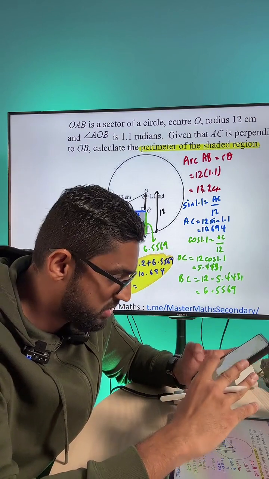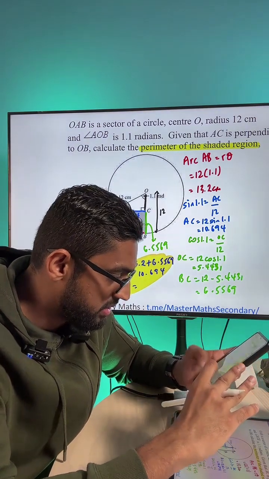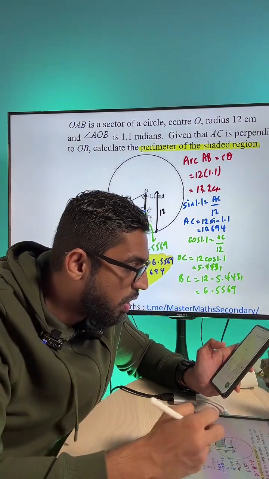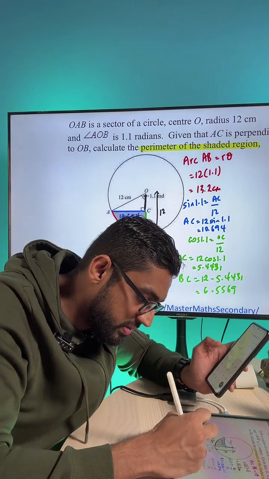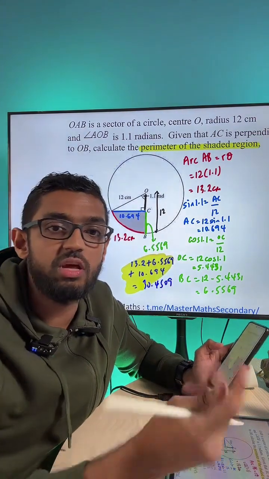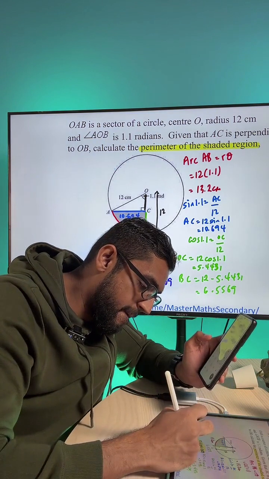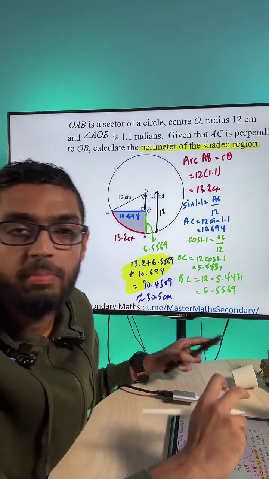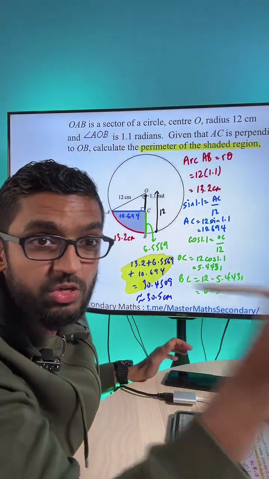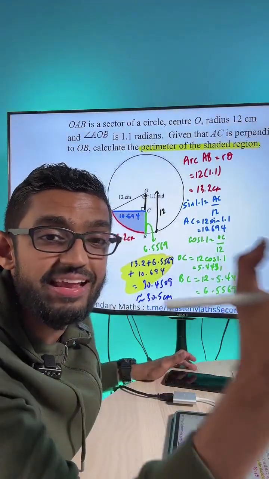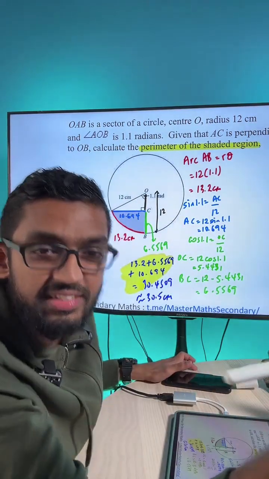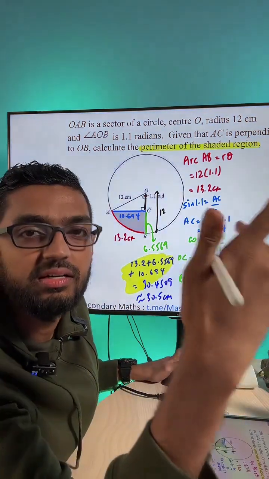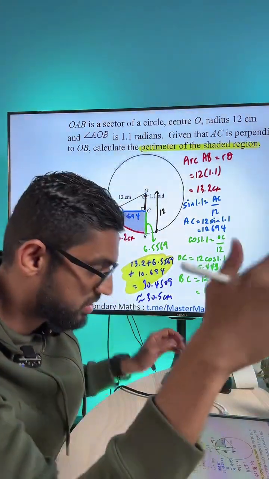13.2 plus 6.5569 plus 10.694. Final answer for this question, 30.4509. My friends, you can round this off to 3SF and that will give you a final grand answer of 30.5 centimeters. I really hope that after today, you will get such questions correct and you will nail it down forever. Now double tap if you are able to comprehend the entire of this question. Let me know, please.